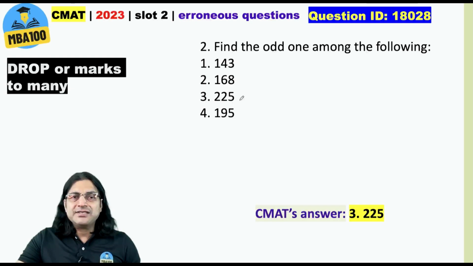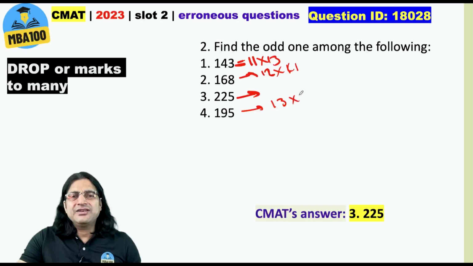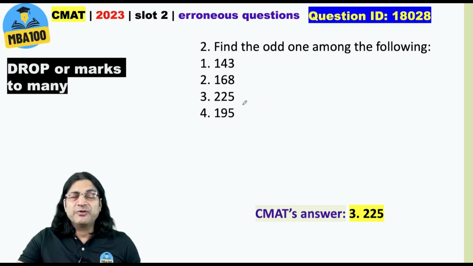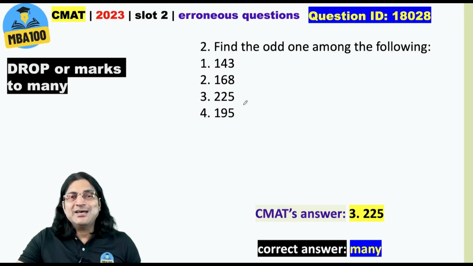Simple. The reason for giving 225 would probably be that 143 is 11 into 13, 168 is 12 into 14, 195 is 13 into 15. So these three numbers are of the form n into n plus 2, but 225 is not of that form. That could be one of the reasons. Another reason could be that this is the only perfect square. So we believe that there can be many answers to this question.